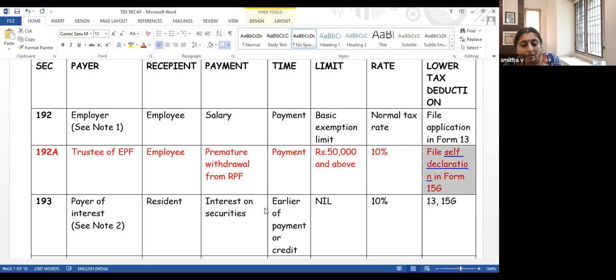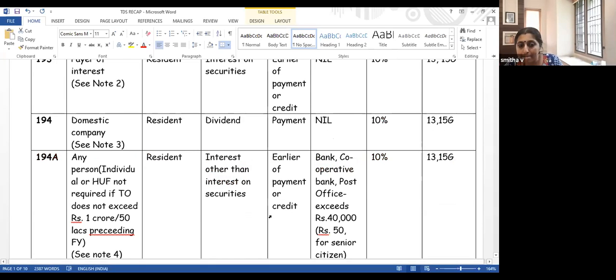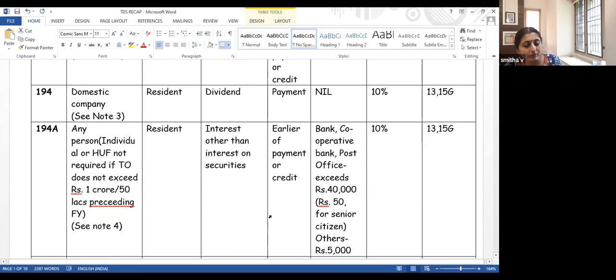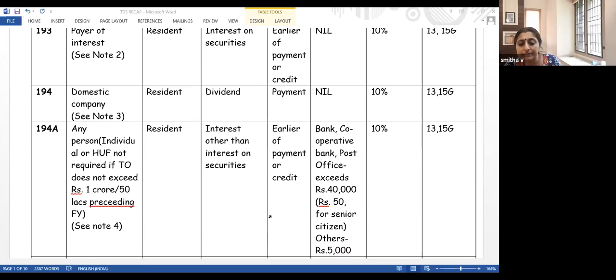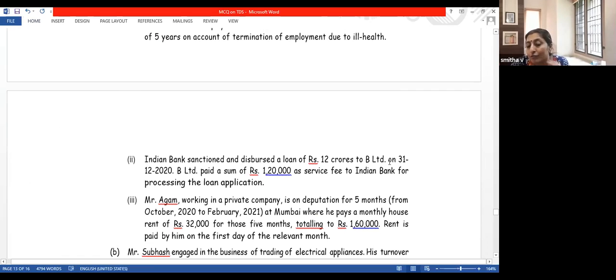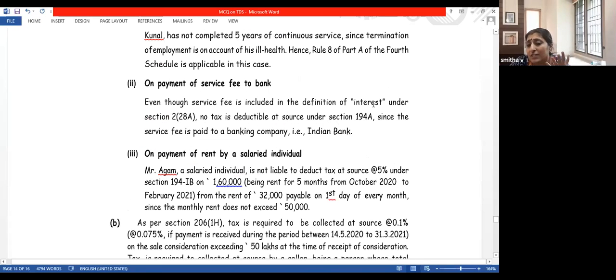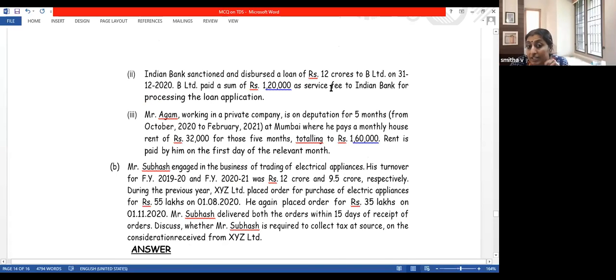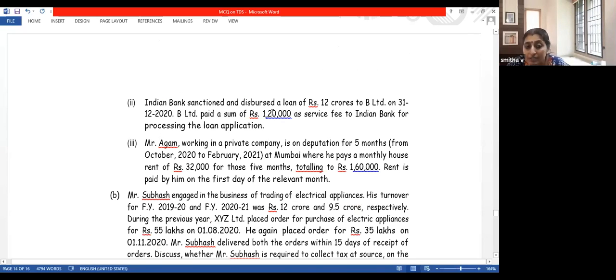Okay. Now, next section. Indian Bank sanctioned and disbursed a loan of 12 crore to B Limited, and B Limited paid a service fee of 1,20,000. Let us read out the answer. Service fee falls within the definition of interest. So that will be subject to tax deduction.